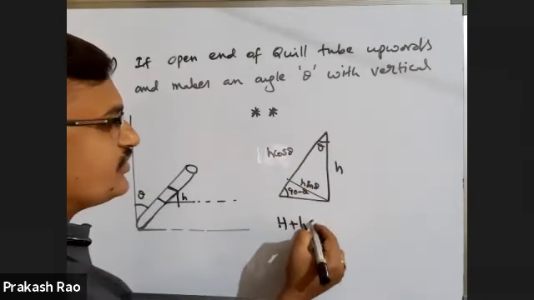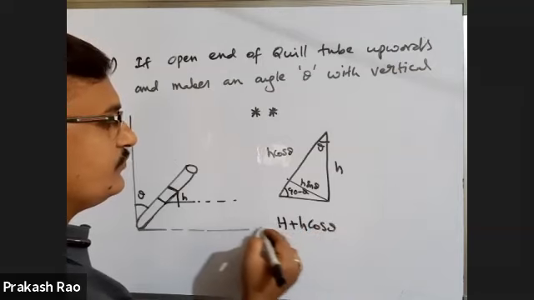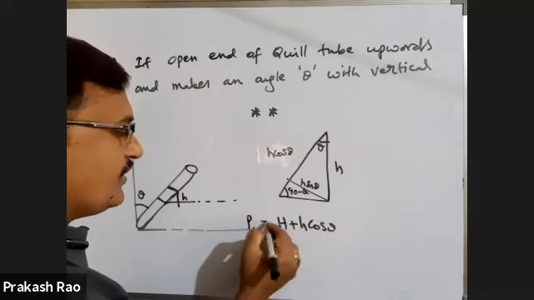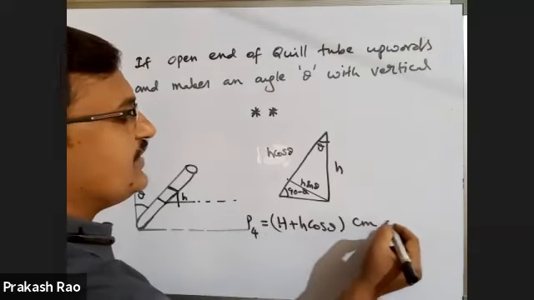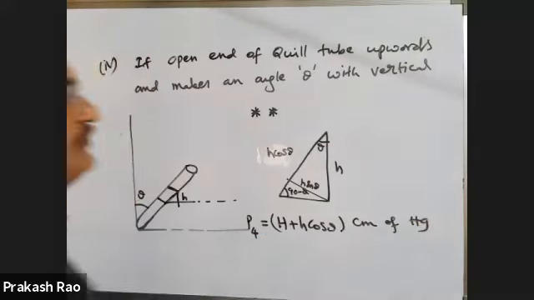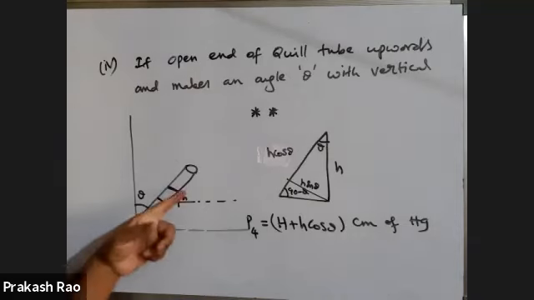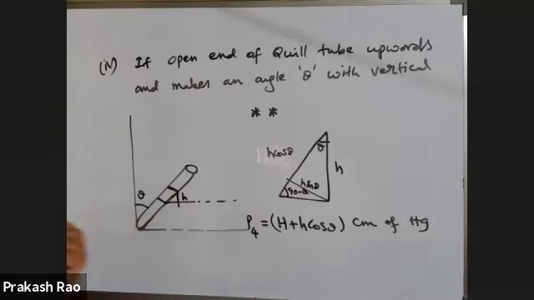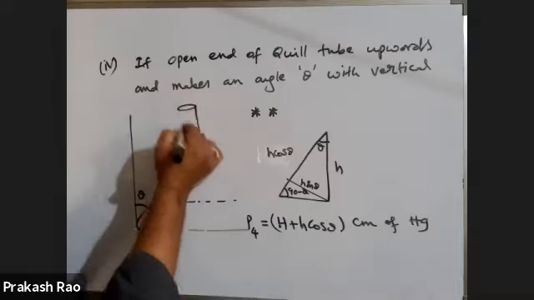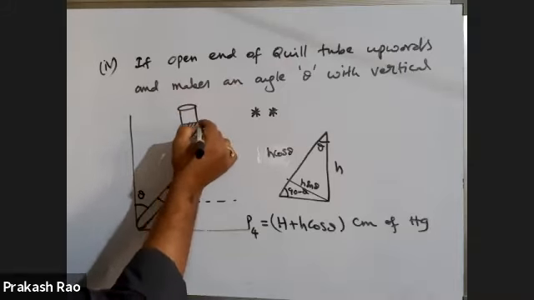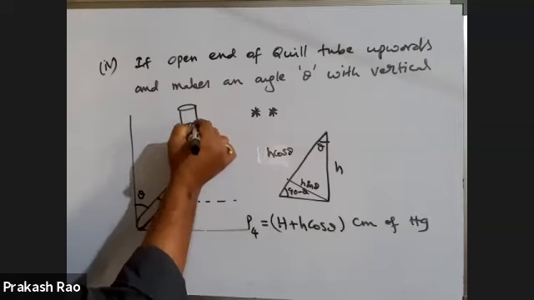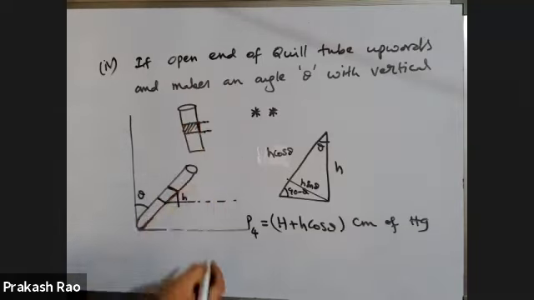H plus h cos theta. The pressure, if you take P4, this is the fourth case, then h plus h cos theta centimeter of Hg. Directly you take. Why am I taking this? In the vertically upward direction, the height of the mercury column and the length of the mercury column are the same.